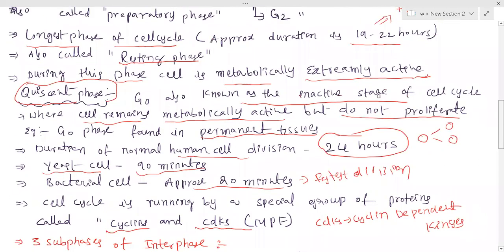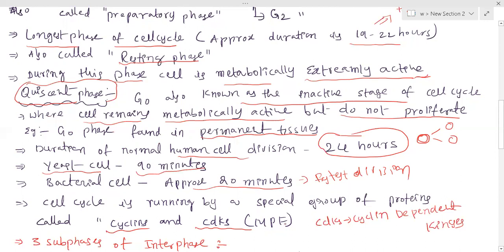Okay, suppose this is a parental cell, and this cell by itself is not dividing. Some proteins are there, they take responsibility to initiate division. So what are they? These are cyclins and cyclin dependent kinases, which are also called MPF. MPF stands for mitotic promoting factors.